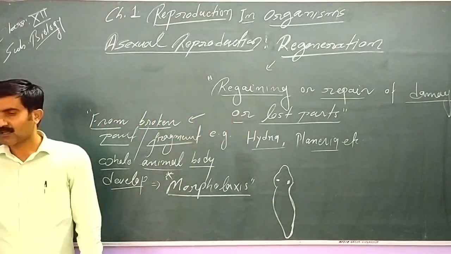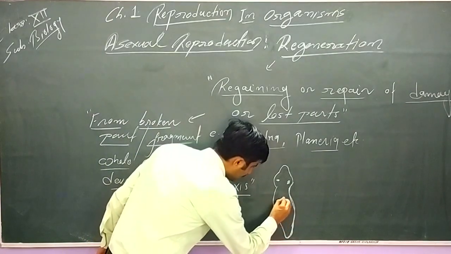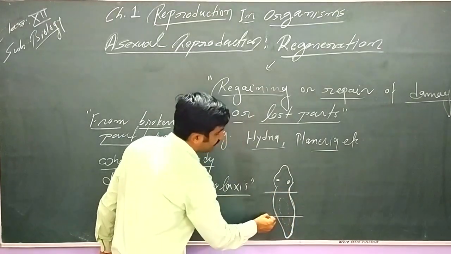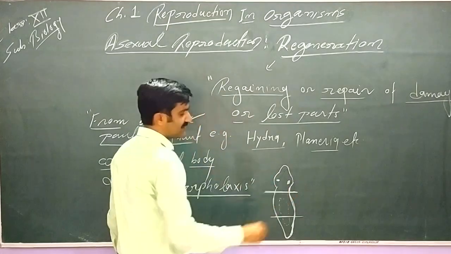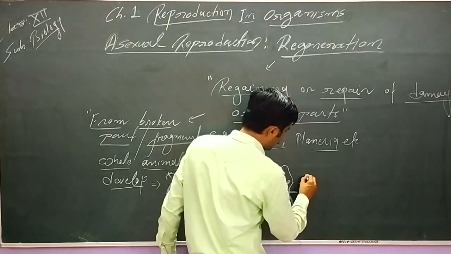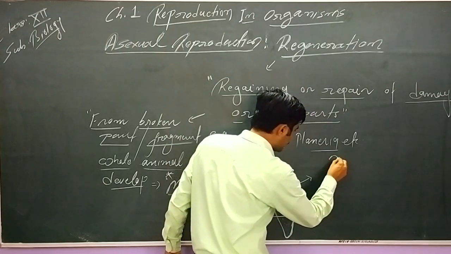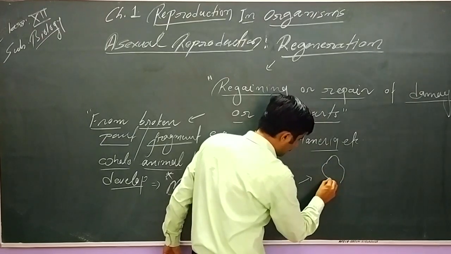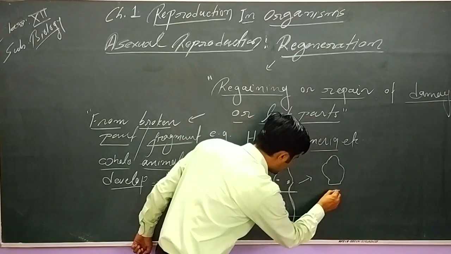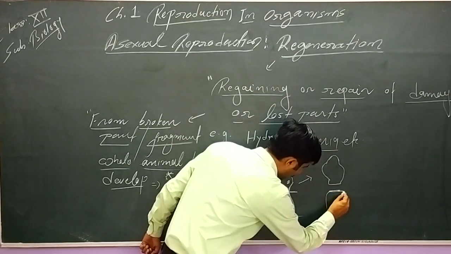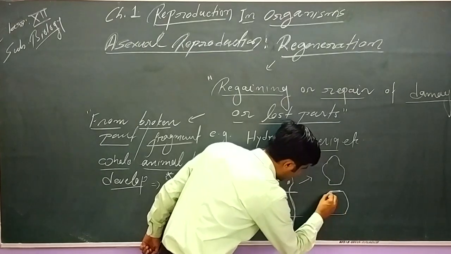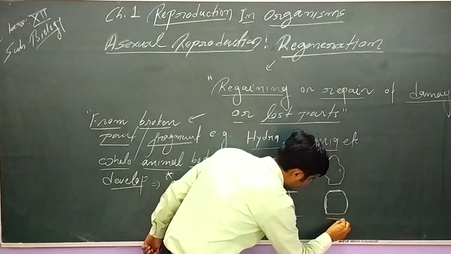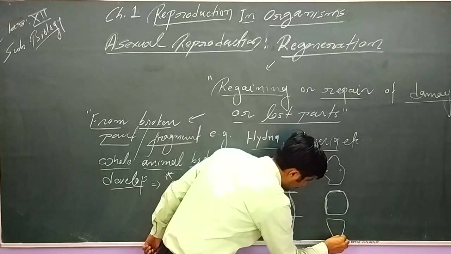If its body breaks accidentally, it may be by a predator, into fragments, now you see here, this is the first fragment, then here this is the second fragment, and this is the last fragment.